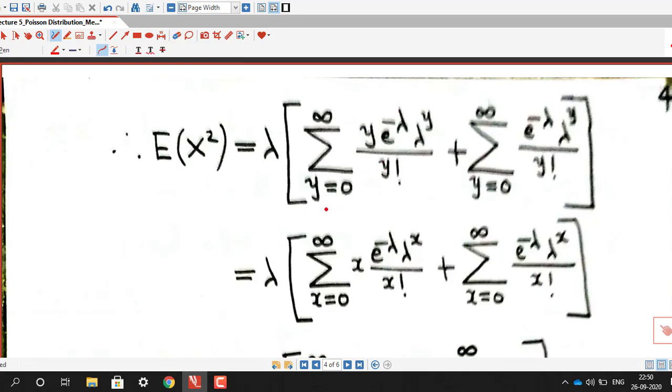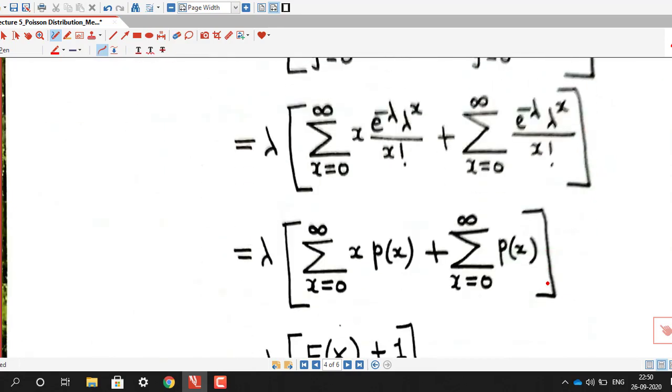Now here y is a dummy variable, so instead of y we can write small x also. So we replace y by another variable small x, x from 0 to infinity, x e raised to minus lambda, lambda raised to x divided by x factorial, and this also we can write as e raised to minus lambda, lambda raised to x by x factorial.